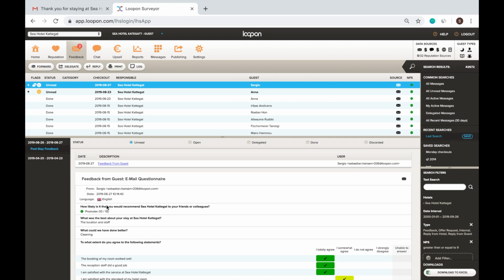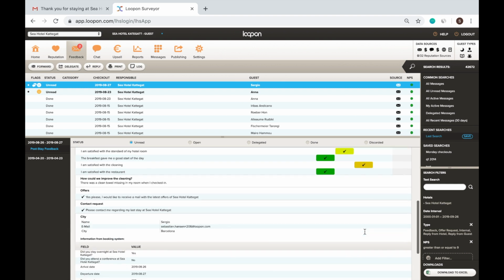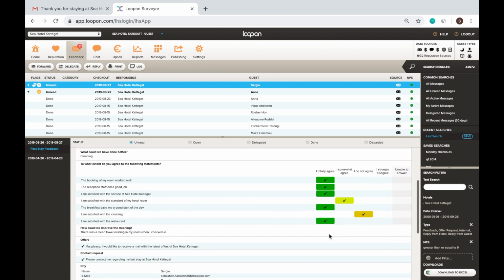Here on the left you can see the guest history. This guest has stayed at a hotel once before. Most of the results are positive, but the guest didn't put a high score for the cleaning. The guest also left a short comment saying that there was a clean towel missing. The guest has explicitly requested a response, so let's write a reply to them.